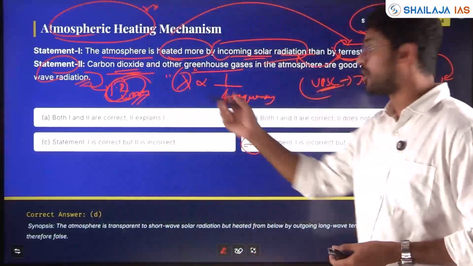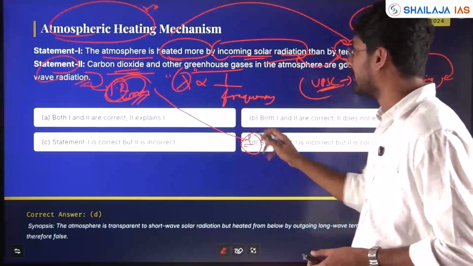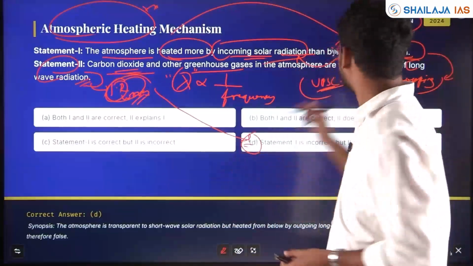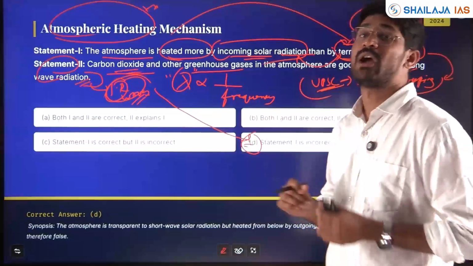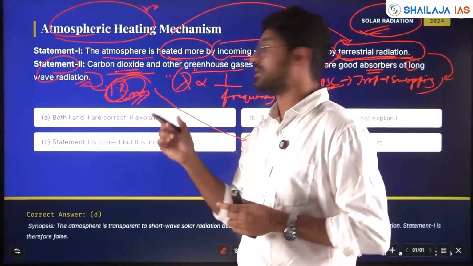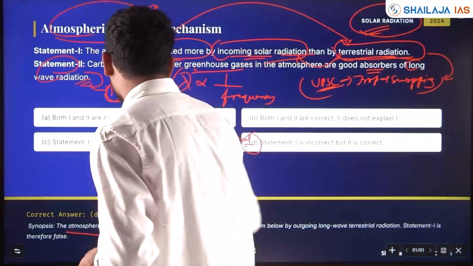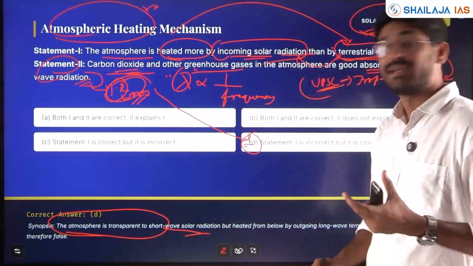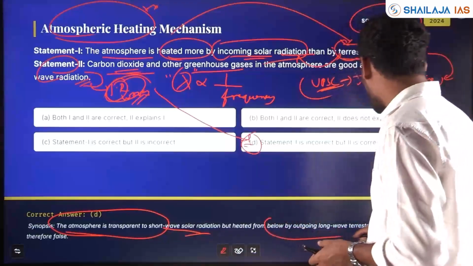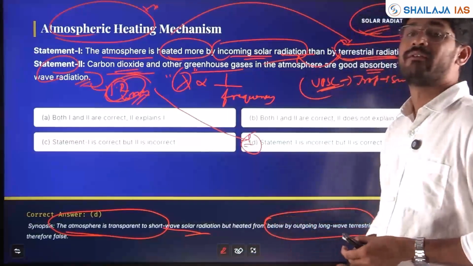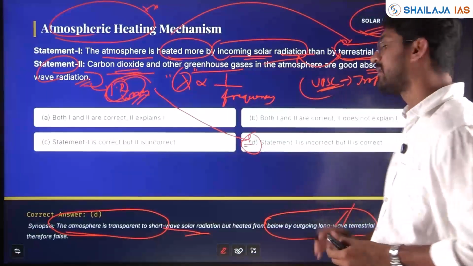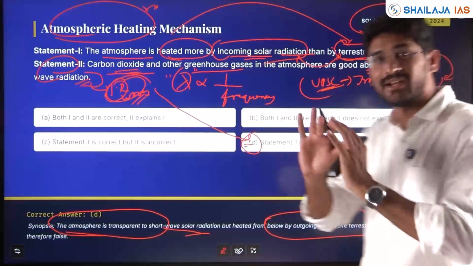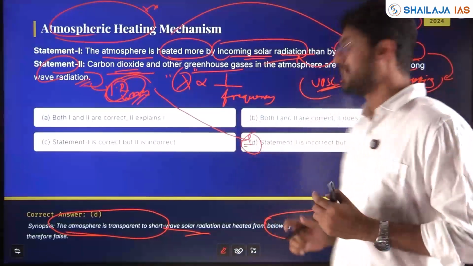Yes, statement 1 is wrong, so we could get the answer directly. But if statement 1 also was right, then you have to know whether this is right or wrong. You need to have clarity with respect to these concepts. The atmosphere is transparent to short wave solar radiation but heated from below by outgoing terrestrial long wave radiation, which is not transparent to clouds; clouds will block this long wave terrestrial radiation and that heats the Earth's atmosphere.